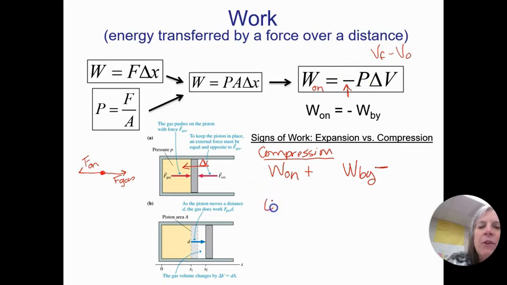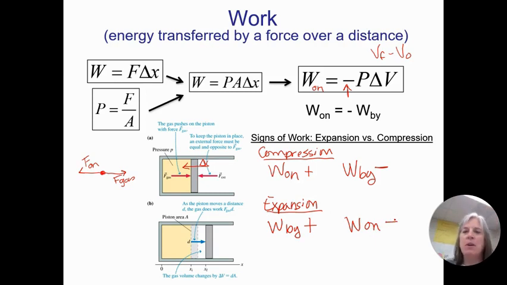Now, if we talk about an expansion, so if volume is increasing, that's what it means by an expansion, that means that it's pushing against us. So the work is being done by the gas. The gas is pushing out that piston. So the work done by the gas is positive, but the work done on the gas is negative, and so we would come out with a bigger final volume, right? So then we would get a negative for work.